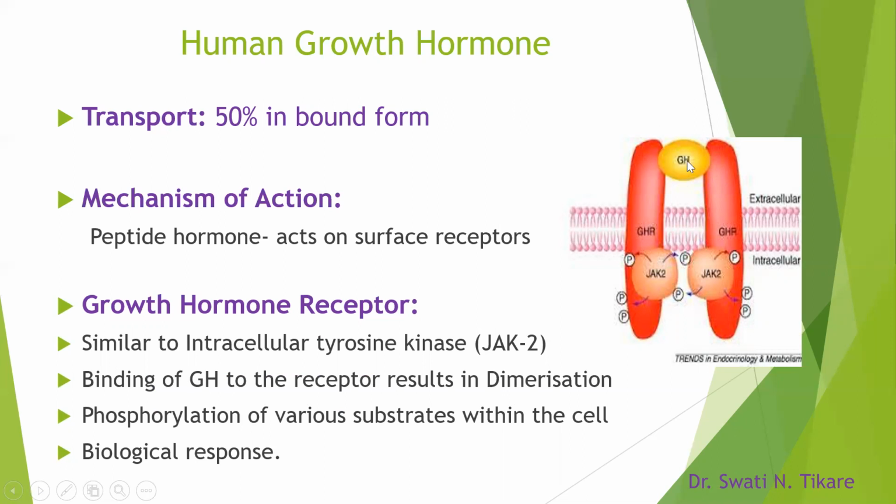So when the growth hormone binds to the growth hormone receptor, that first causes dimerization of the receptor. Once there is dimerization, it causes phosphorylation at the intracellular part. And this causes phosphorylation of other substrates, which bring about the biological response. Okay, so this is the mechanism of action of growth hormone.